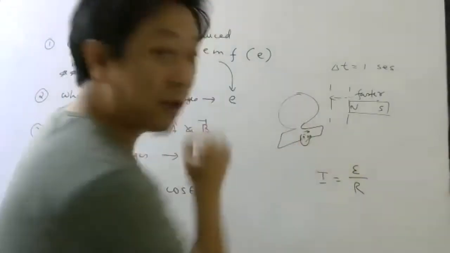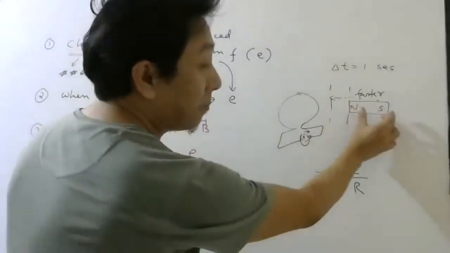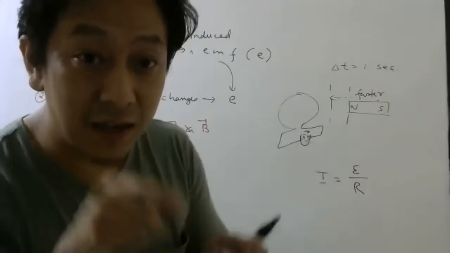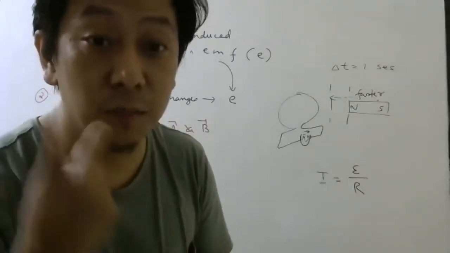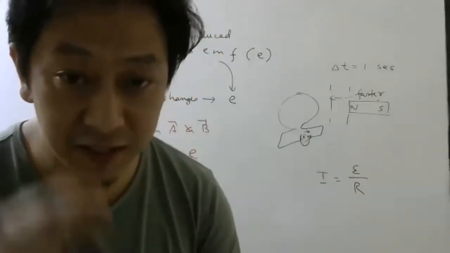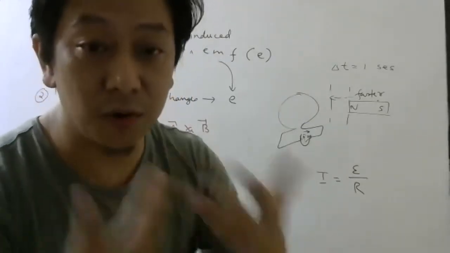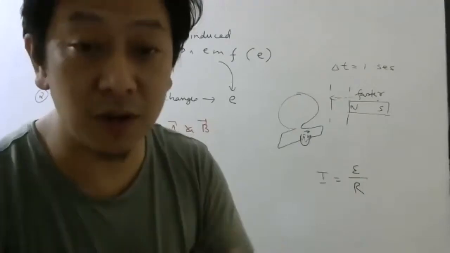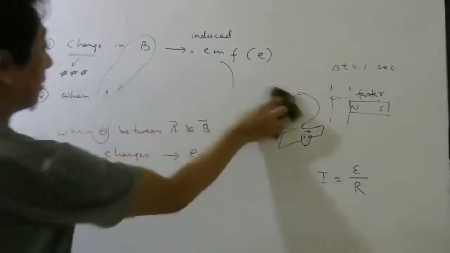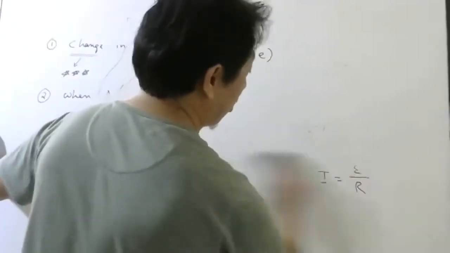So more EMF is produced if you move the magnet faster. That is, the lesser the time you take, the more is the EMF induced. Agree or not? So that is what we call Faraday's law.